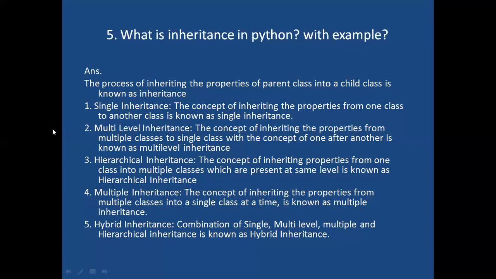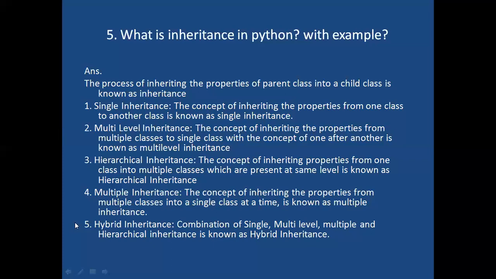What about multilevel inheritance? It is the concept of inheriting properties from multiple classes to a single class, one after another.